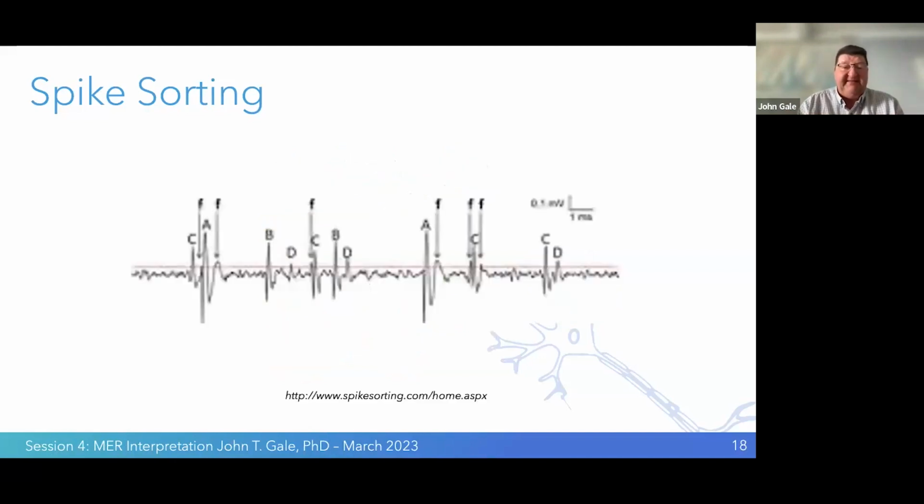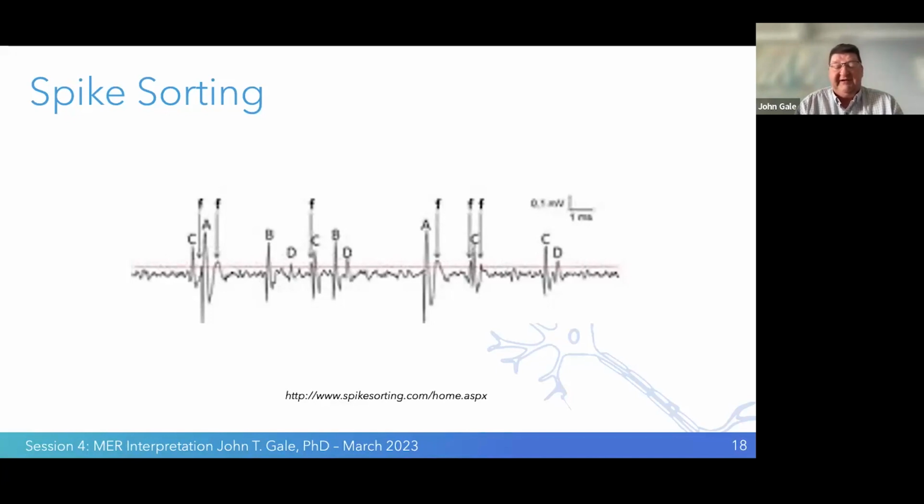And we can see this is an actual tracing, and we can see there's many neurons firing together, and we can see the software has separated these neurons into different groups. Here, the A neuron is found here and here. The C neuron is found here and here. So when I first started in neuroscience, it wasn't too long ago, we didn't have software that was very good at this. The software in recent years has become significantly better at doing this discrimination.